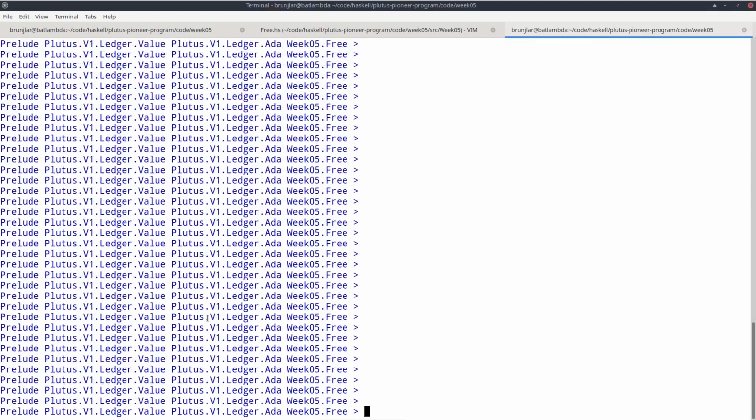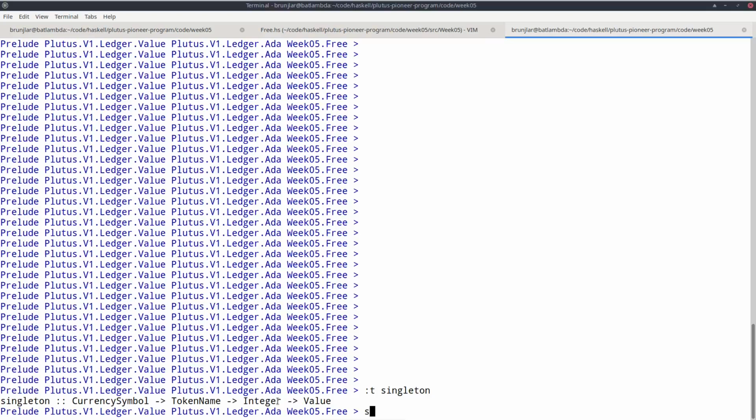So how do we create values containing native tokens? There's a very useful function called singleton. It's a function that takes three arguments: a currency symbol, a token name, and an integer. And that will construct a value consisting of just one asset class given by the currency symbol and the token name, and the integer specifies the amount, how many coins of that asset class there are.